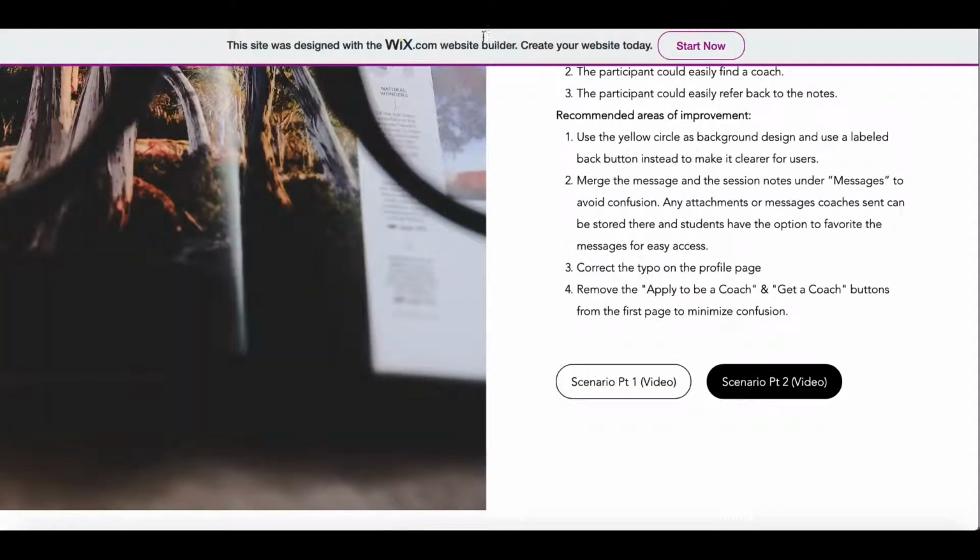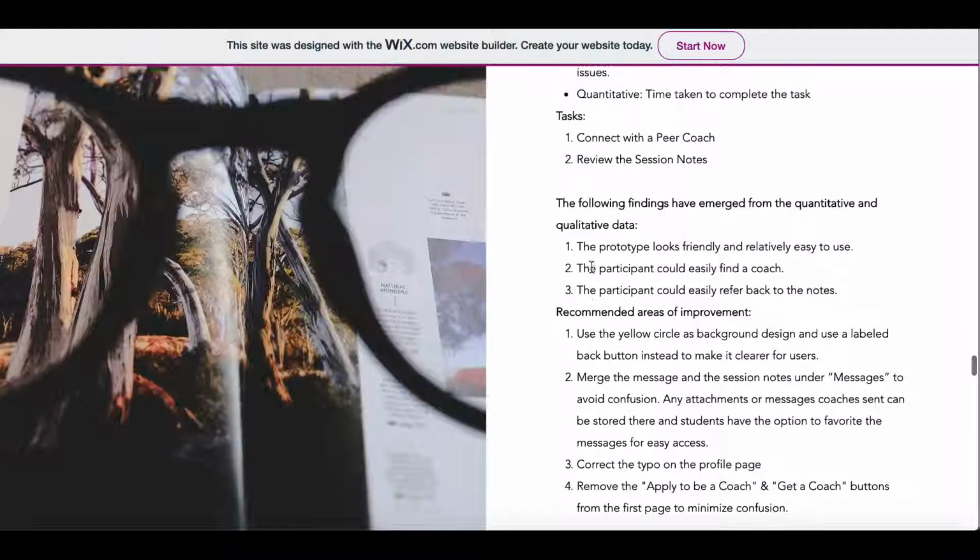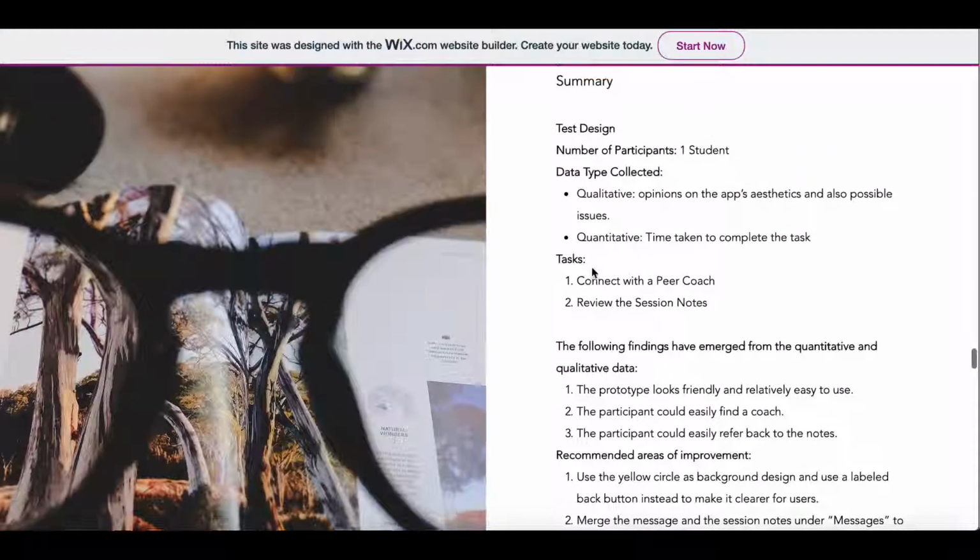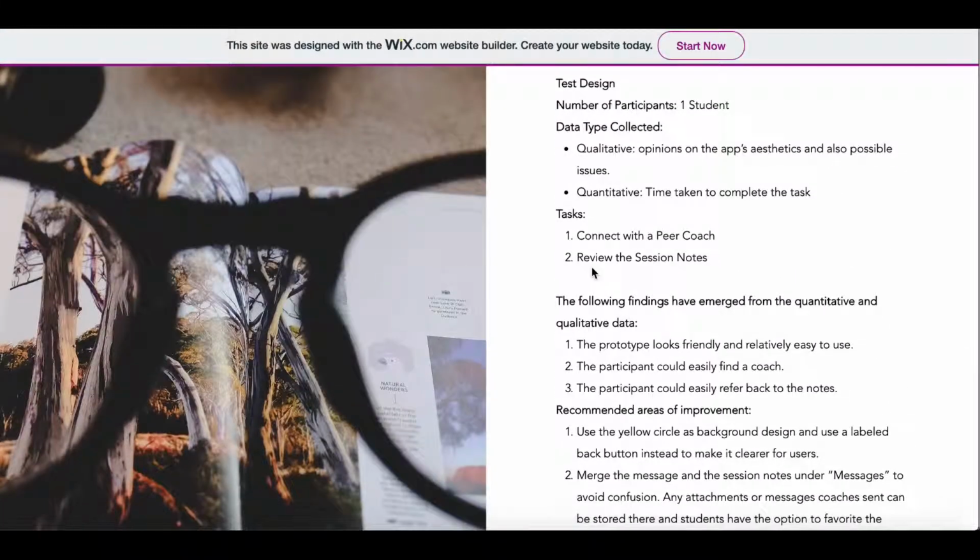I really learned that it's important to test out your app with the user, because as a designer, what you think makes logical sense might not be the same in the user's mind.